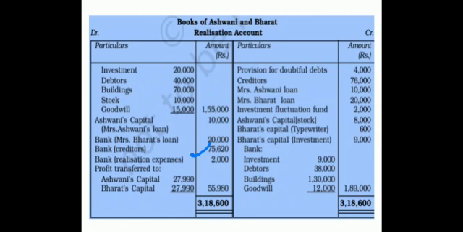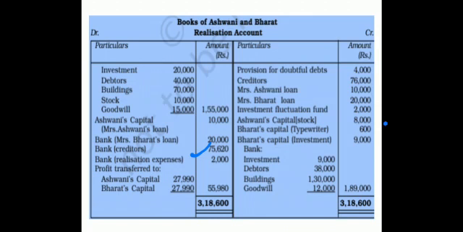When you calculate the profit, it comes out to be 55,980. Right? Now divide it. When you divide, it will come 27,990, 27,990. These are the 2 values. Is it clear, children? Okay.